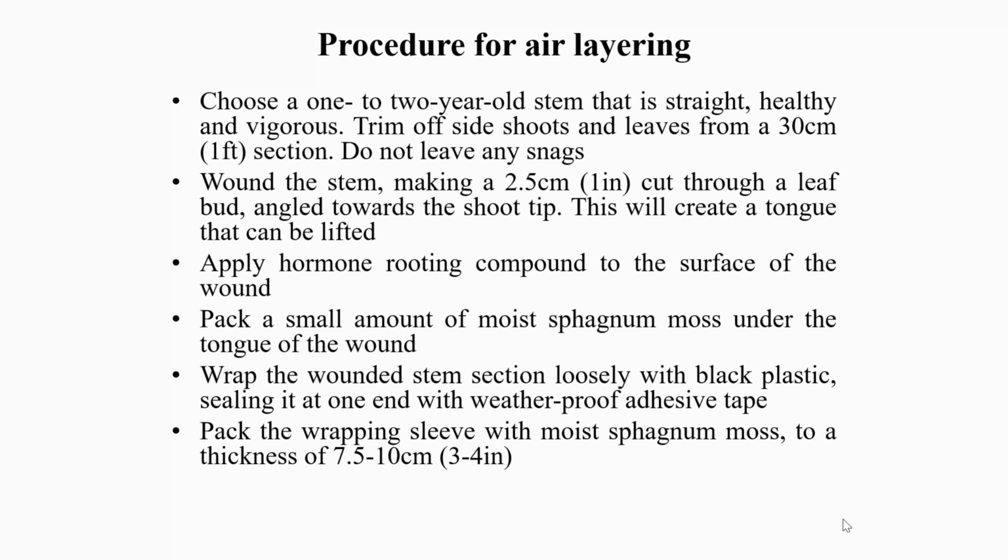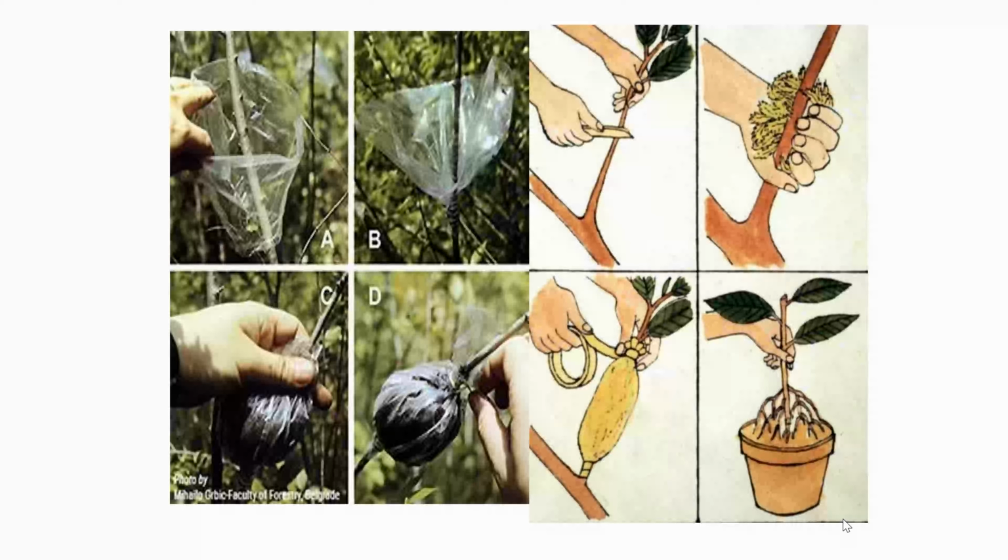Apply hormone rooting compound to the surface of the wound. Pack a small amount of moist sphagnum moss under the tongue of the wound. Wrap the wounded stem section loosely with black plastic, sealing it at one end with weatherproof adhesive tape. Pack the wrapping sleeve with moist sphagnum moss to a thickness of 7.5 to 10 centimeter, that is 3 to 4 inch.